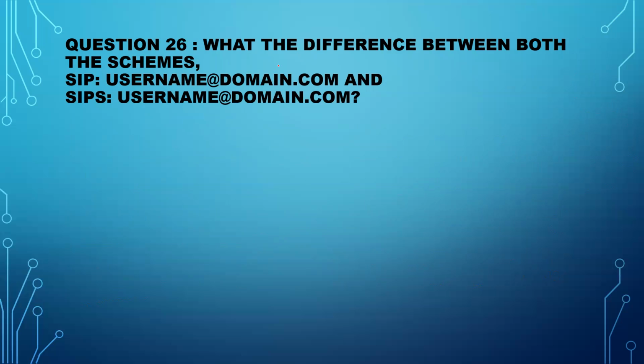Okay. Now the next would be, what's the difference between both the schemes? Here you can see sip:username@domain.com, and then we have sips:username@domain.com. Both look the same. The difference is just SIP and SIPS.